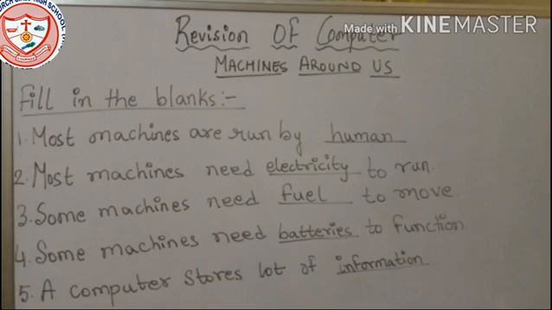Number 5, a computer stores a lot of dash. A computer can store lots of information. We can store thousands of documents if we want, right? So a computer stores lots of information. These were some little revision of this chapter. Please go through the chapter very carefully and read the full chapter.